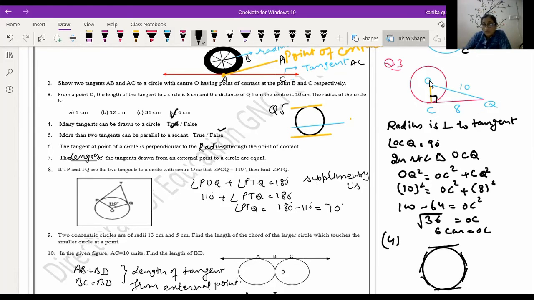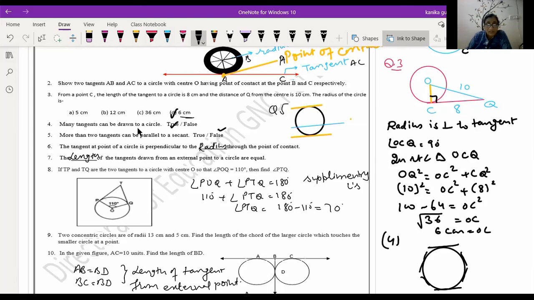So you have to substitute these values. OQ squared, 10 squared, is equal to OC squared plus CQ squared, which is 8 squared. So OC squared is 10 squared, 100, minus 8 squared, 64. 100 minus 64 is 36. The square goes to the left hand side and becomes a square root. So the square root of 36 is 6 centimeter. So you get OC is equal to 6 centimeter. So the radius of the circle is 6 centimeter.